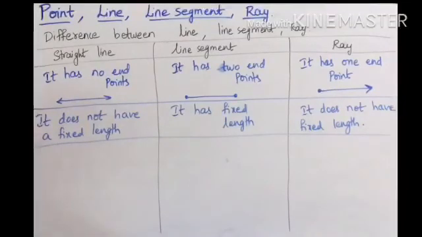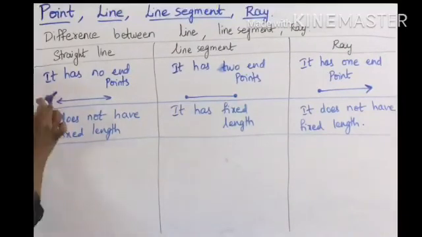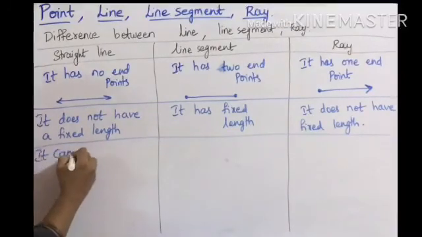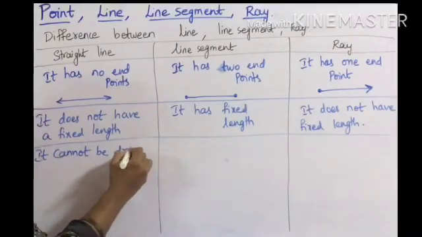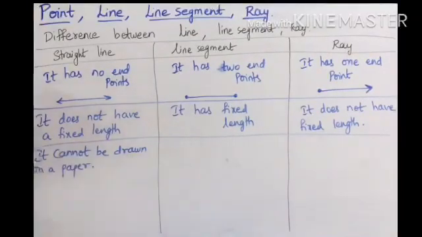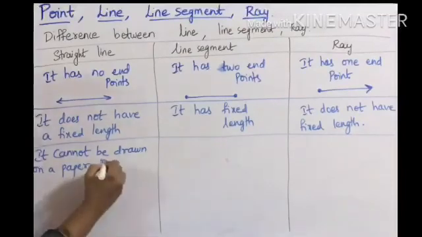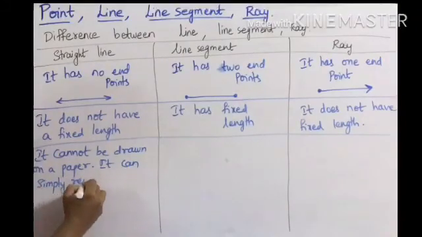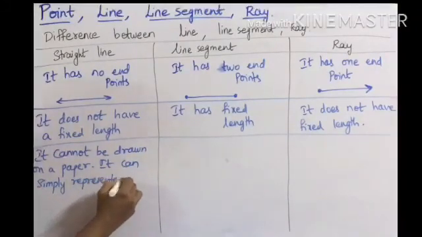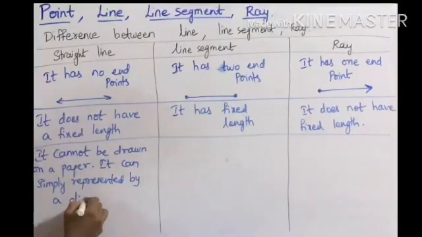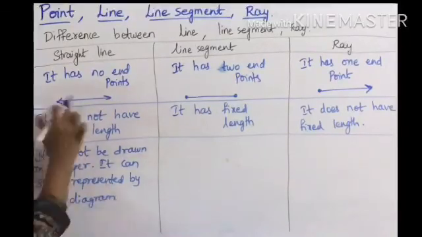Can I draw a straight line on a paper? No, an exact straight line I can't draw, but we can just represent it by a diagram. So what is the difference? It cannot be drawn on a paper. It can be simply represented by a diagram, like how we have drawn here, right?